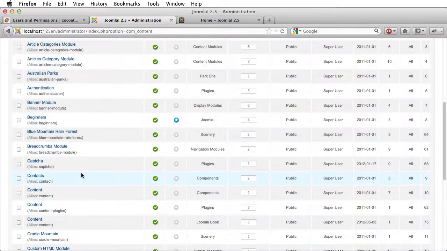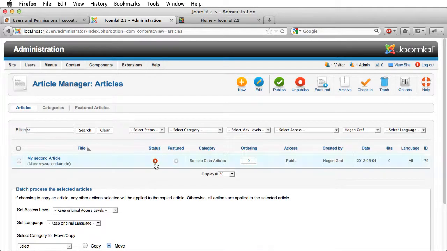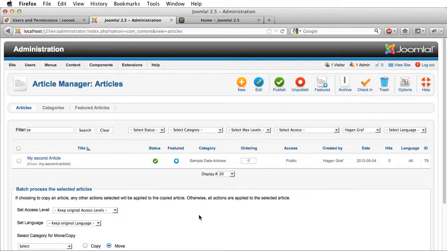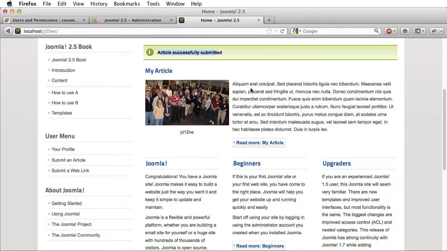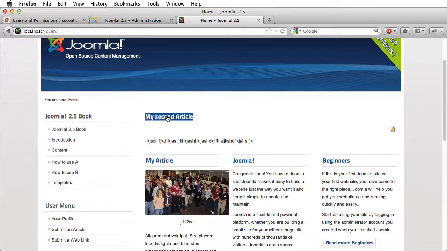So the problem is now to find it. But for example, I could say, hey, give me all articles from Hagen, and then it's quite easy. So I can click on this red icon here, and then it is published, and then I can say, well, I want to feature that article. And when I go back to my website here, yeah, there is the second article from Hagen.